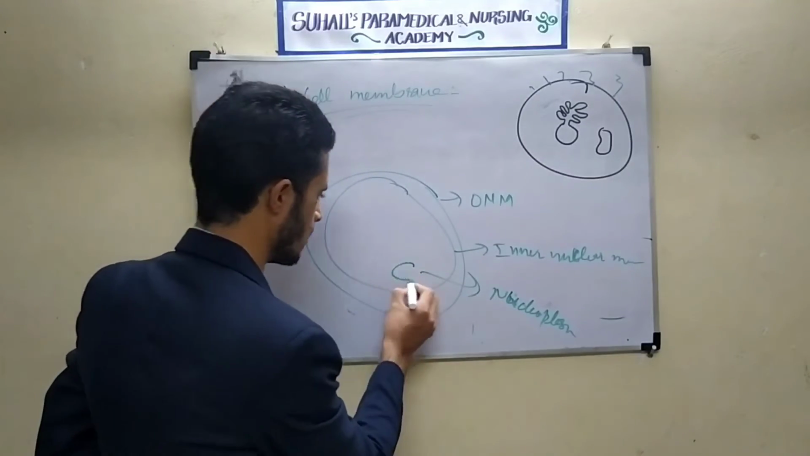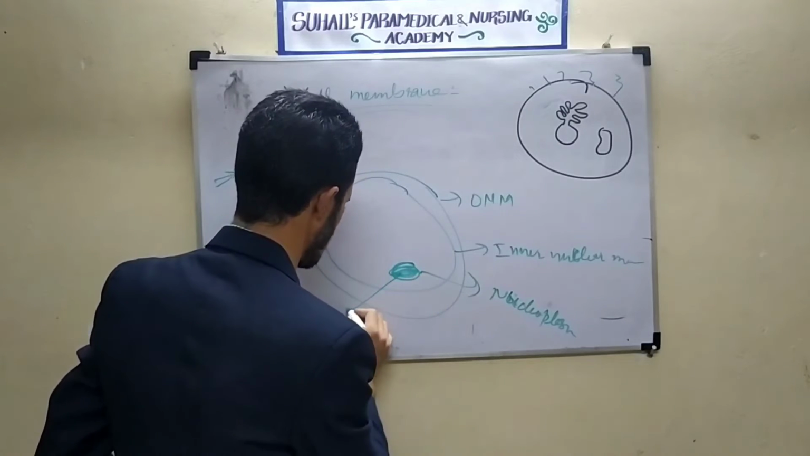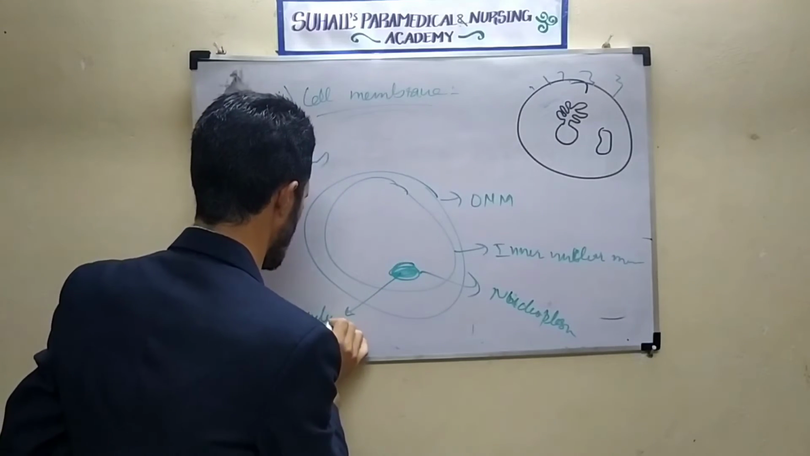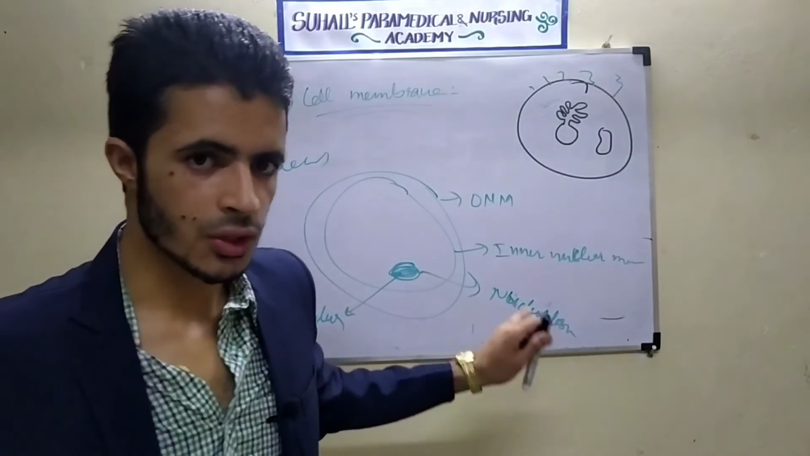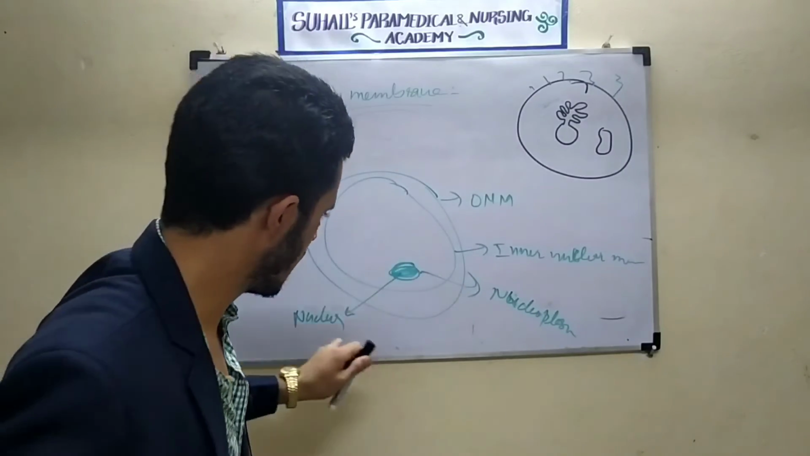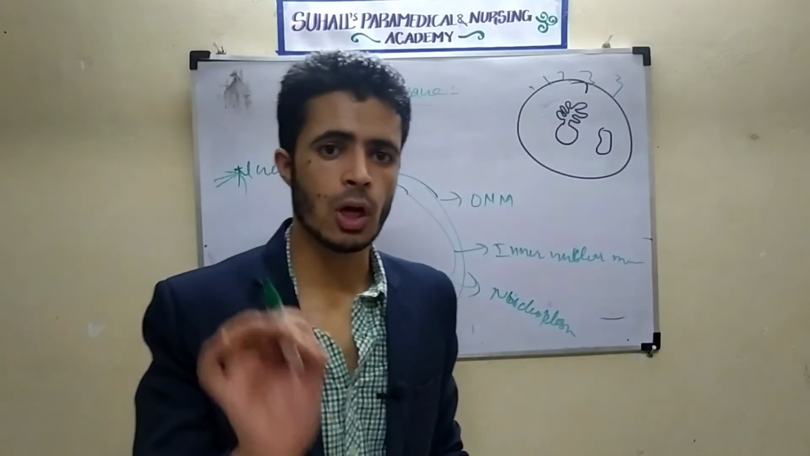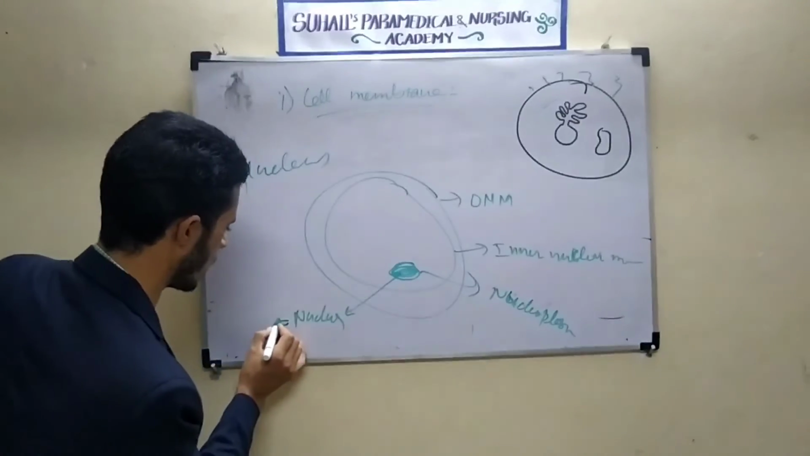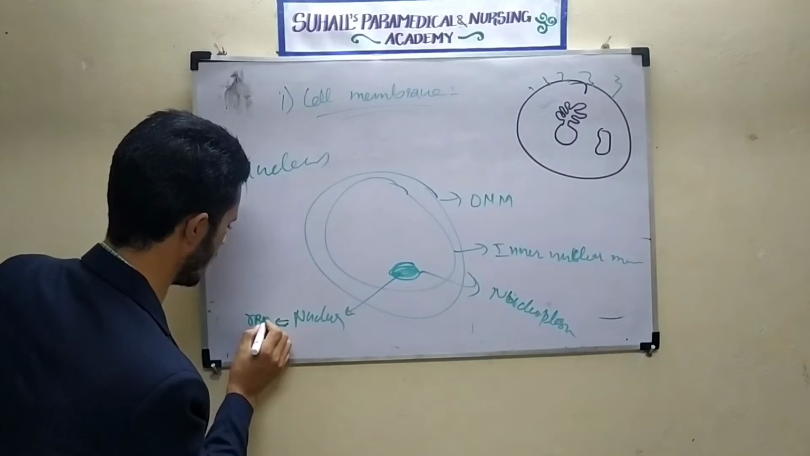Inside the nucleoplasm, there will be what? There is a dense body that is called a nucleolus. Now I will tell what a nucleolus is. The nucleolus is a structure that is formed by the DNA within the cell. It helps in the formation of rRNA.